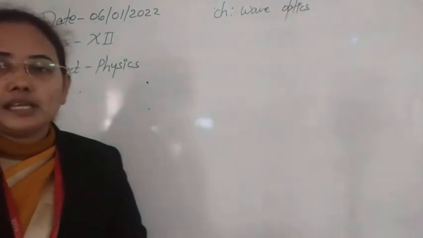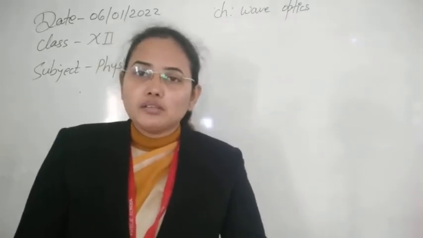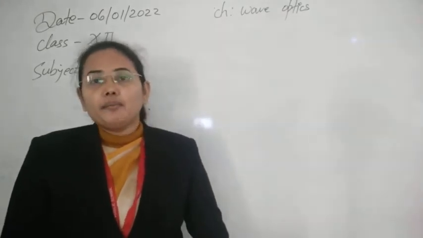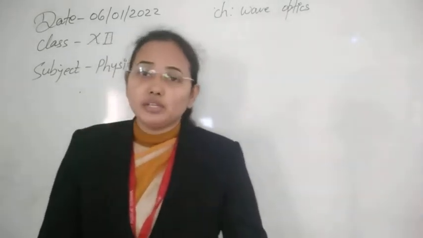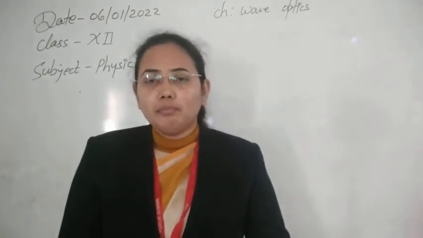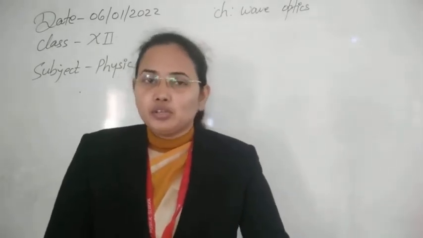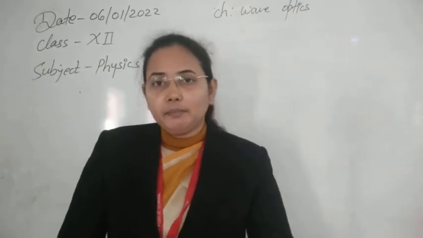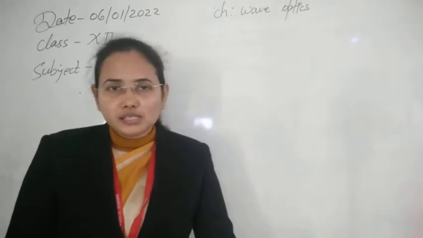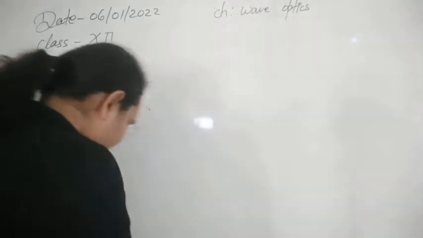Again, I must say why I am going to represent light by the electric field. In an electromagnetic wave we have seen E by B, the ratio of the amplitude of the electric field to the magnetic field, is equal to C, so the electric field's amplitude is much greater than that of B. That's why we can represent the light wave only in terms of E. Here I am taking the representation for the displacement of the light wave in terms of the electric field. We use the same method when we discuss the polarization of light. So let's start now.